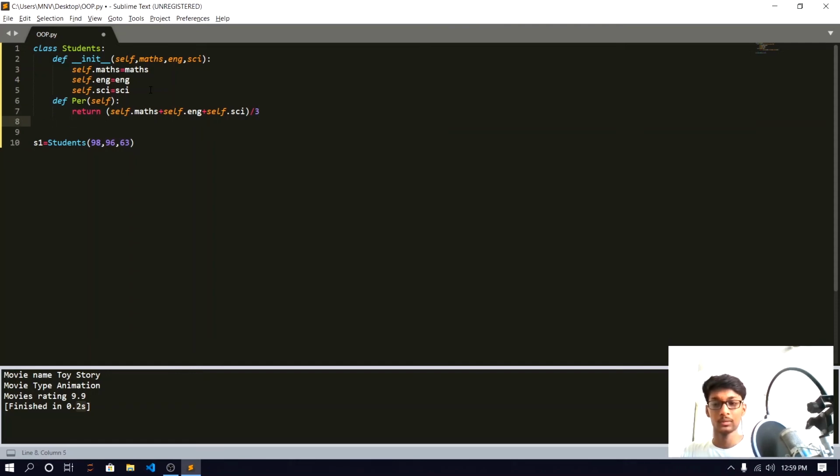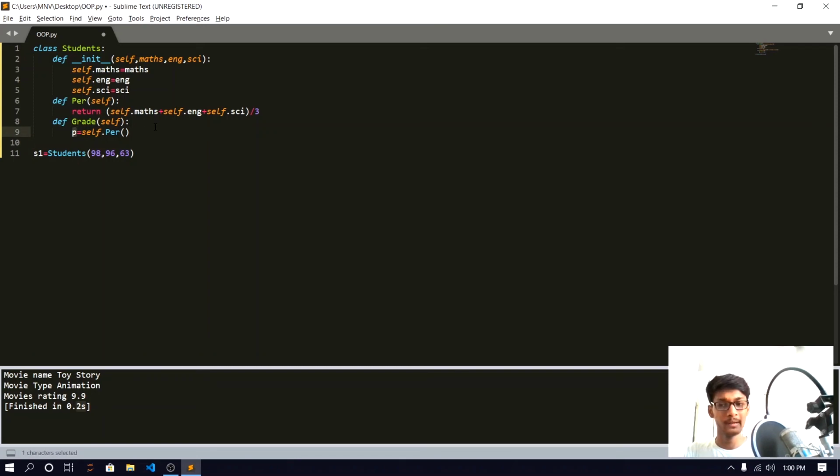Okay, so now I am going to create another method called grade. It will show us the grade of the student. So def grade, inside that self. One thing is that I am going to call the percentage method inside our grade. So how can we do that? p is equal to self.percentage. So the content of percentage will be returned and stored inside our p variable.